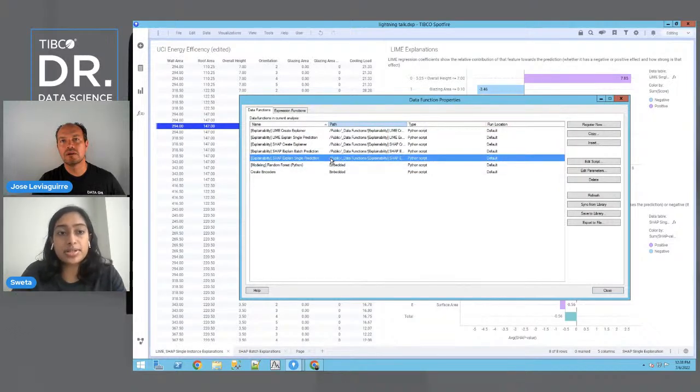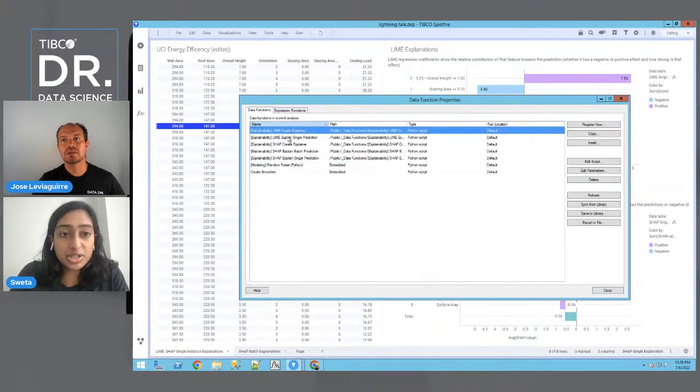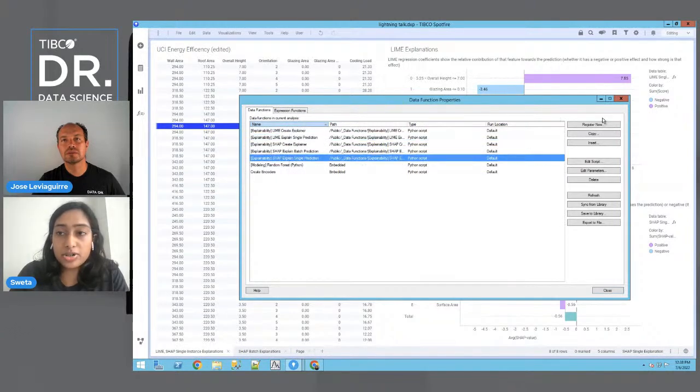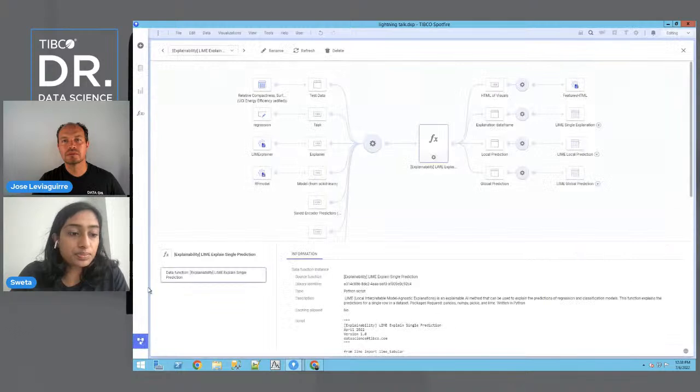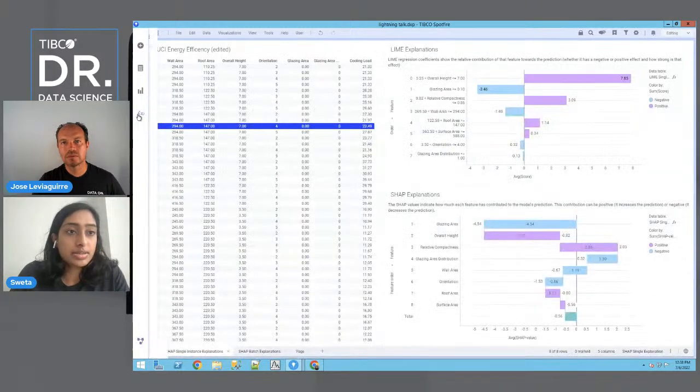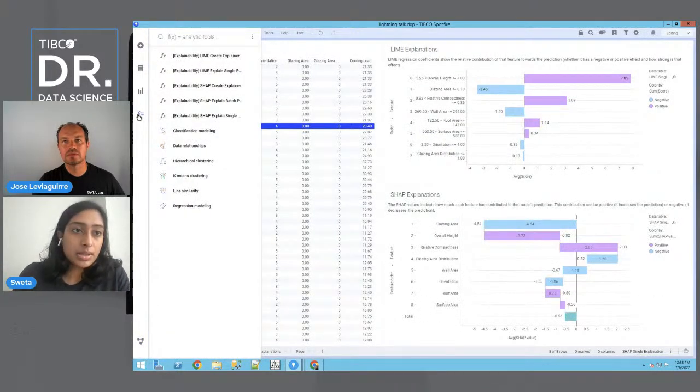we have these 5 different explainability data functions. We actually have 2 for LIME and 3 for SHAP. It looks quite complex, but let me break down how these are set up. Let's focus on the case for LIME.